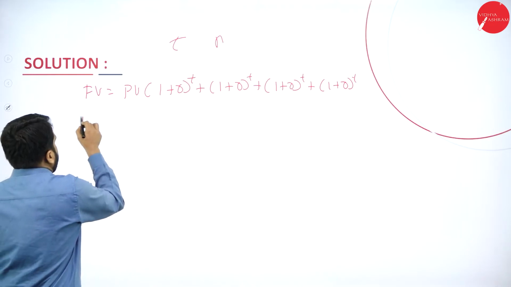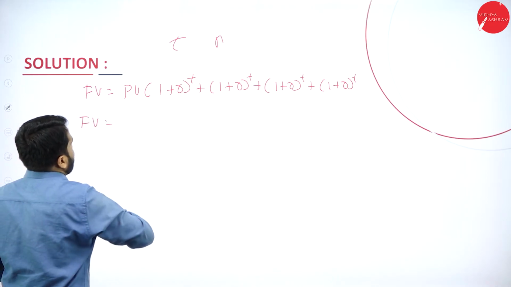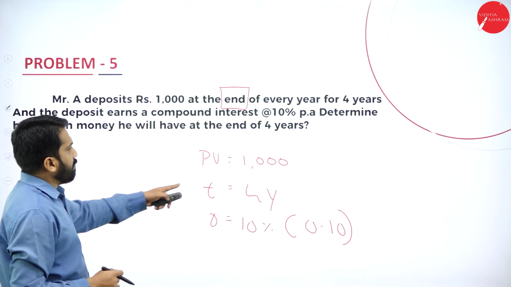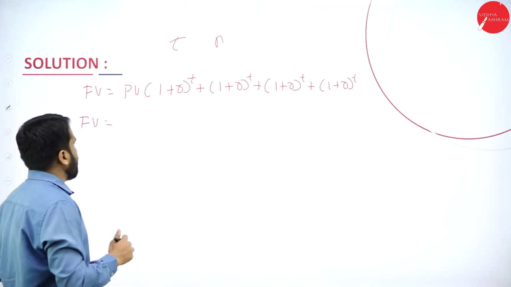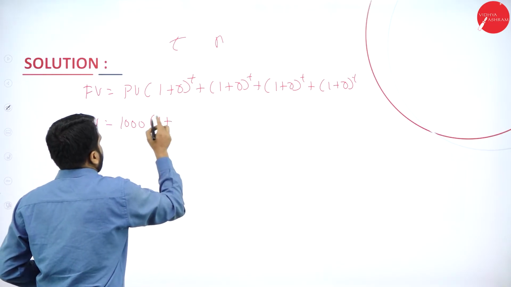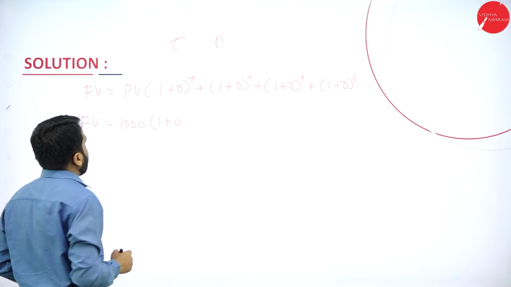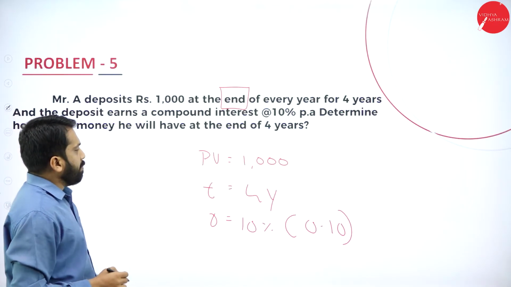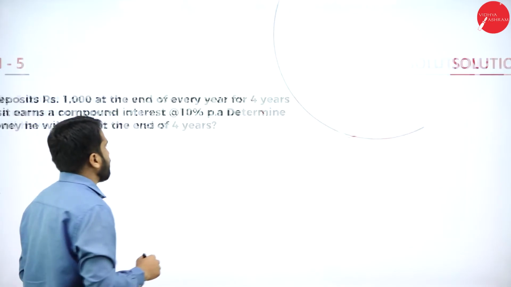Now, your future value is equal to present value. As per this, what is your present value? 1000. Now, 1 plus, what is the rate? We have 10%, which means 0.10.